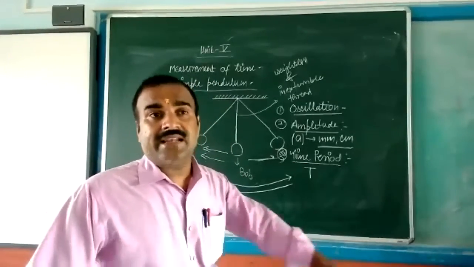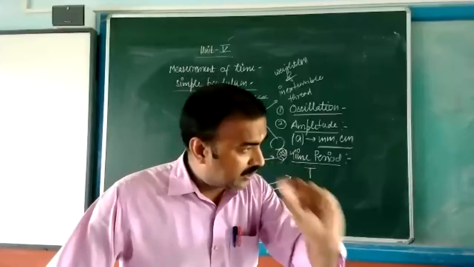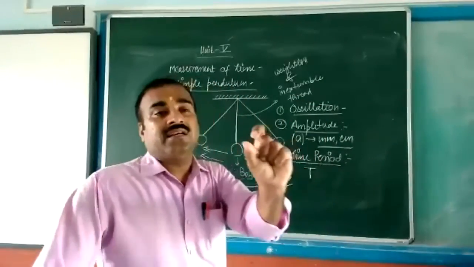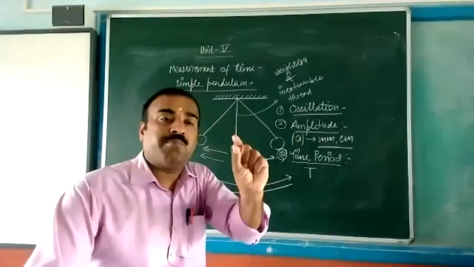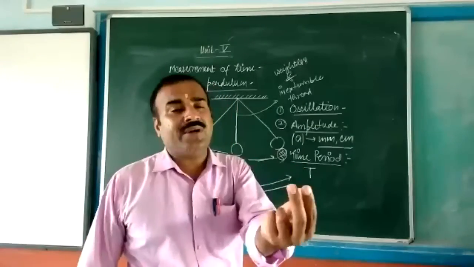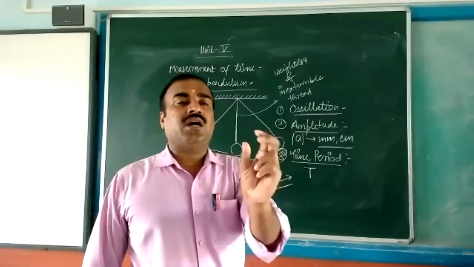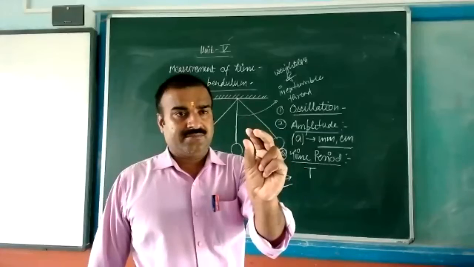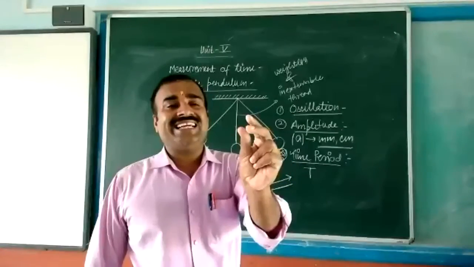Do one thing. Just like Parth has a simple pendulum, you can also purchase one from the market. Hardly 20 or 30 rupees, you will get one bob, a small metallic sphere.